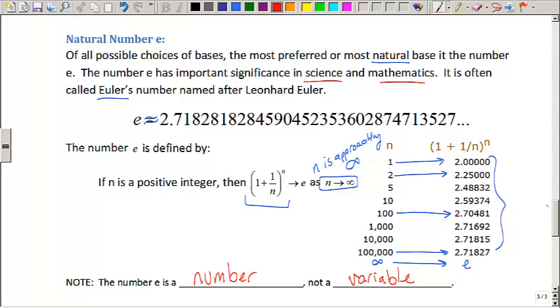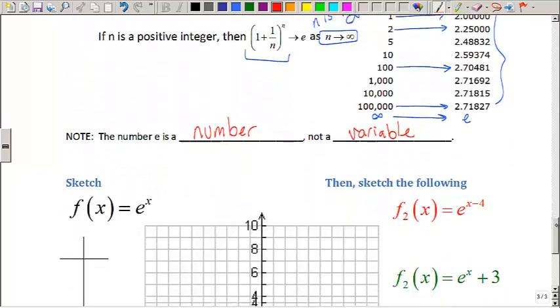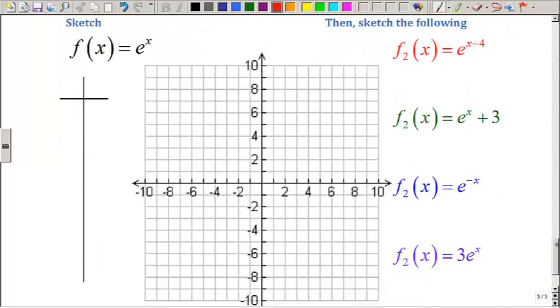Now, because it is the most preferred or natural base, it comes up a lot in exponential functions, so we're going to need to talk about that. So the first thing we're going to do is sketch f of x equals e to the x. And in order to find out what e to the x looks like, we're going to have to use a calculator. And we'll teach you how to plug some of these values in.